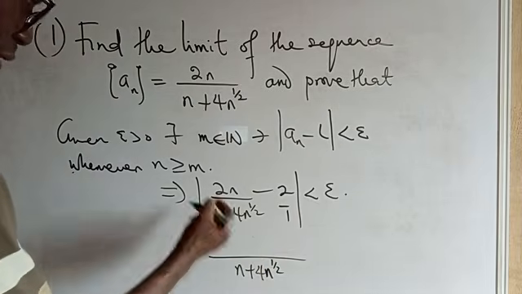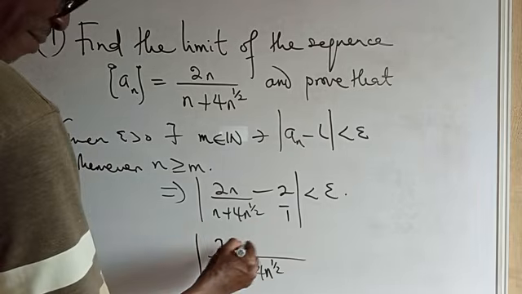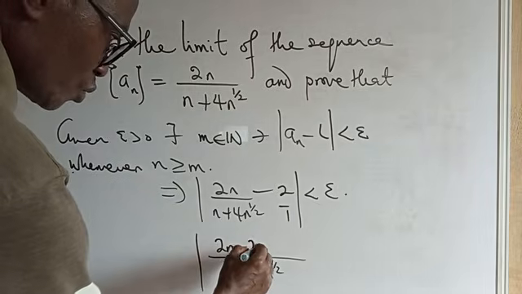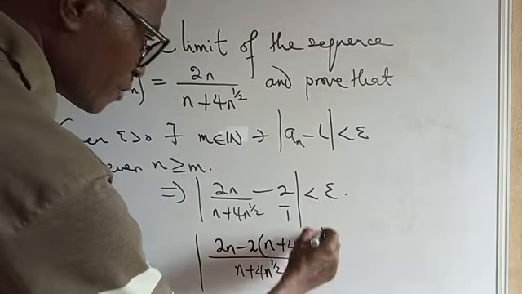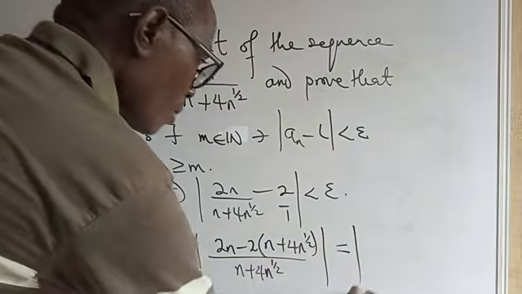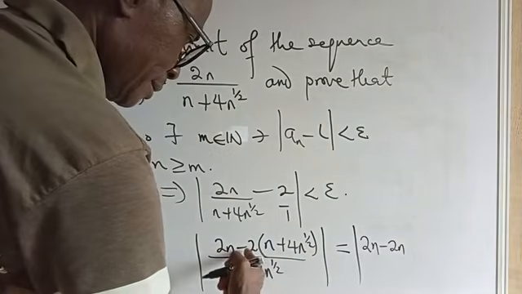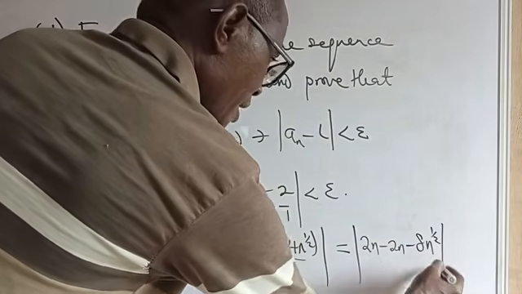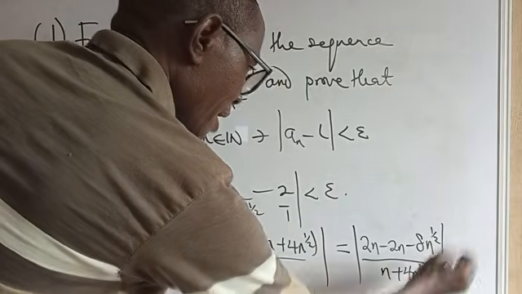So the whole of this here, we must have 2n, then minus 1 in the whole of this is this times this. That's 2 into bracket n plus 4 n raised to the power half. All right. Okay. So we have 2n minus 2n, then minus 8 n raised to the power half, everything all over n plus 4 n raised to the power half.